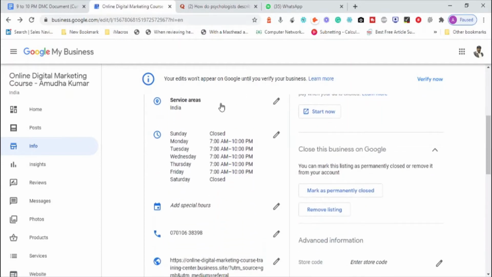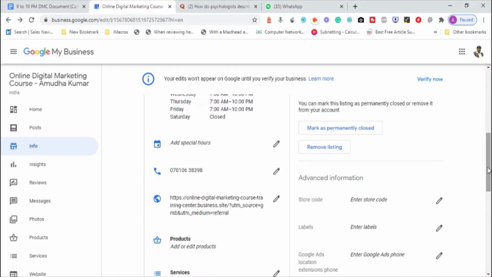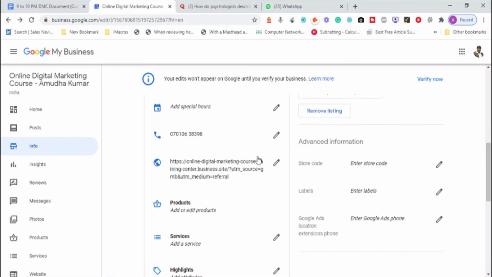I serve throughout India, my business hours. If I have any special hours to operate, for example Saturday and Sunday I don't work, but if I work a couple of hours on Saturday and Sunday, I will add special hours there. This is my contact number where people can contact me. This information will be submitted when you are creating this local business listing itself.